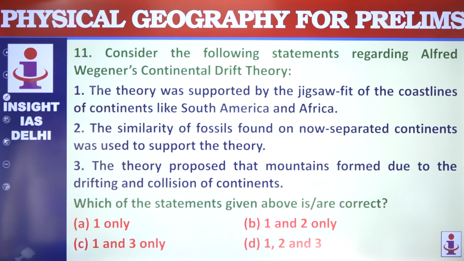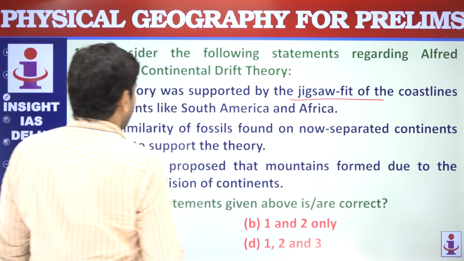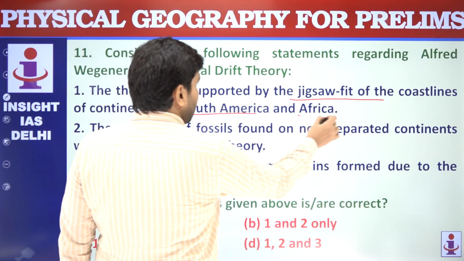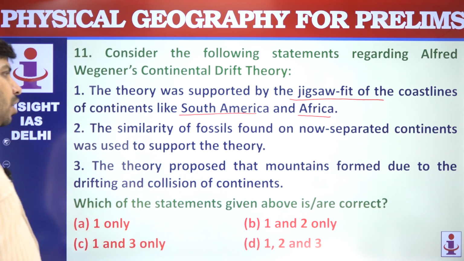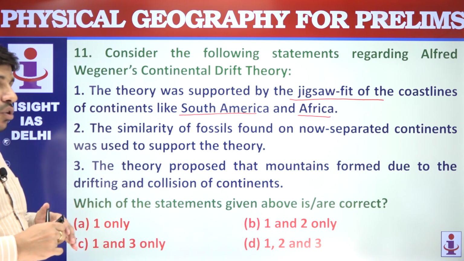Continental drift theory. Alfred Wegener's continental drift theory. This theory was supported by the jigsaw fit of coastlines of continents like South America and Africa. The continental drift theory, given by Alfred Wegener, says that the continents have actually drifted.